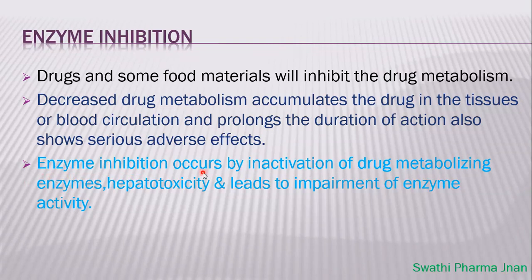Next, enzyme inhibition occurs by inactivation of drug metabolizing enzymes. This enzyme inhibition occurs by inactivation of various hepatic enzymes or various drug metabolizing enzymes, and also hepatotoxicity. Hepatotoxicity means if any liver damage, liver cirrhosis or liver toxicity occurs, in that case also enzyme inhibition occurs. Next, it leads to impairment of enzyme activity. If there is any damage of the enzyme or impairment of the enzyme activity, that also leads to enzyme inhibition. Because of enzyme inhibition, finally it leads to decreased drug metabolism.